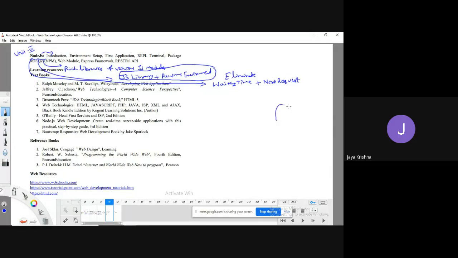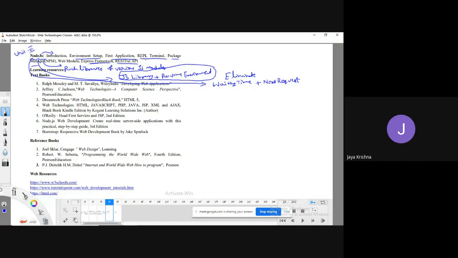See, there are multiple tasks going on. If T1 is trying to perform some task, then it is not allowed to handle the next request. But if you use the concept of Node.js, then that request it is going to handle. For the time being, I just explain for the purpose of meaning. Okay. So in that we'll see how to set up the environment, some examples, and REPL terminals, Node package manager, Express frameworks, RESTful API, all this I will see.